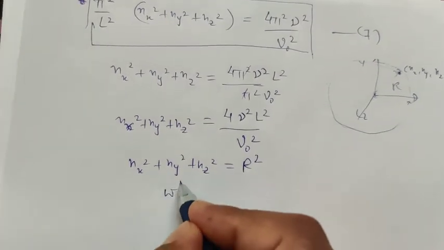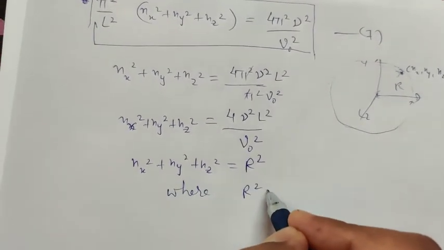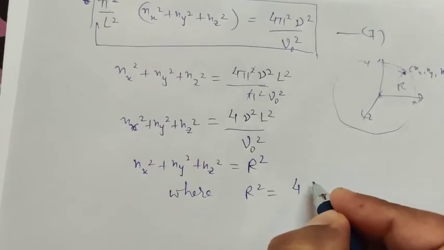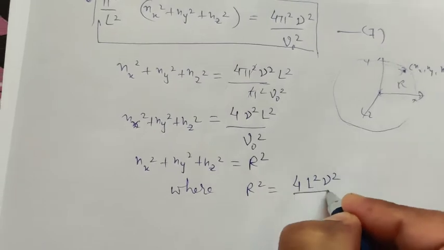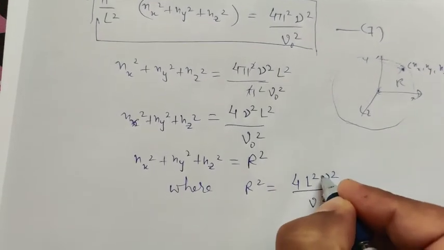where r square is equal to 4 L square into nu square divided by v naught square. This is frequency, this is velocity.